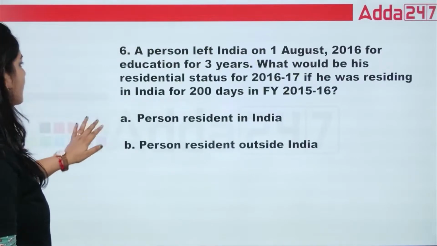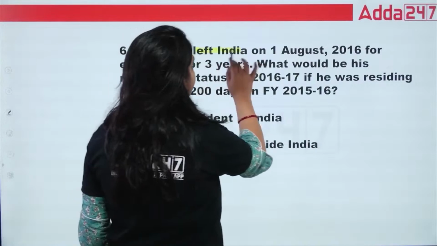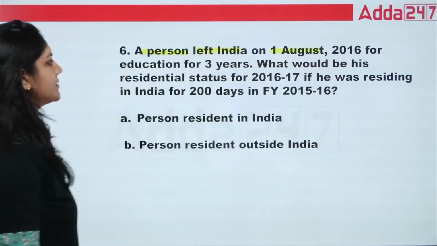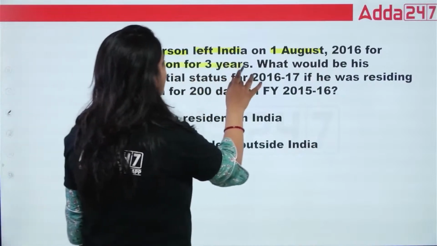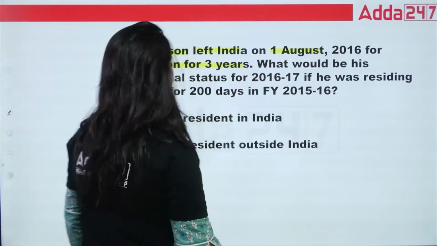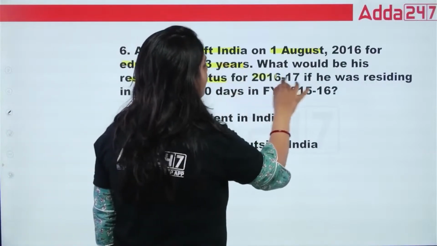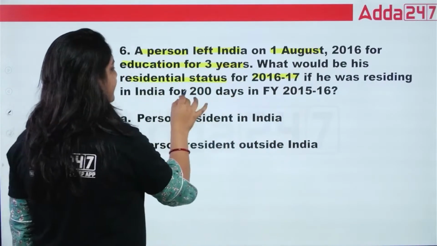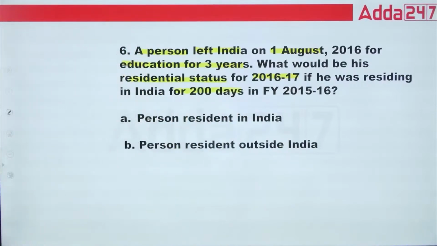Next. A person left India on 1 August 2016 for education for 3 years. What would be his residential status for 16 to 17 if he was residing in India for 200 days in the financial year 15 to 16? This is a very good question, class.